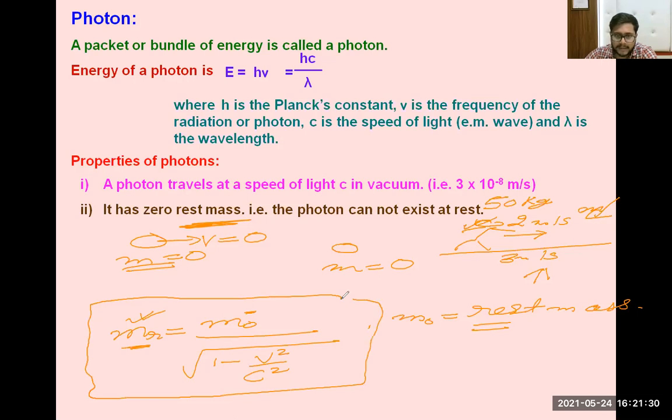This is about relative mass. Length is also relative. The relative length is equal to the rest length divided by under root of 1 minus v square by c square. It means length is also relative in nature.